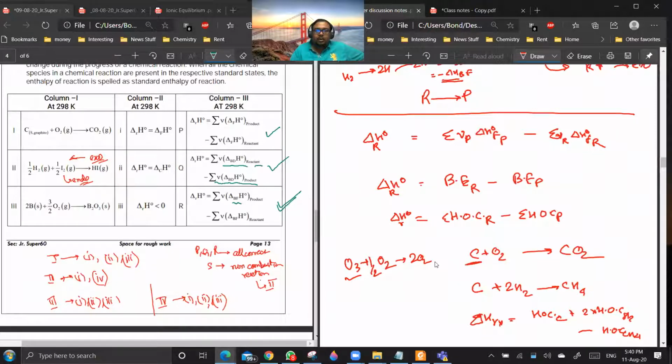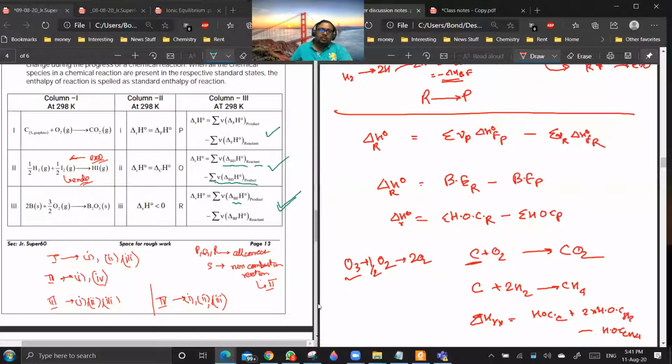Combustion is basically a reaction with oxygen to give some products. If you say this is a combustion reaction, then yes, you can use it.